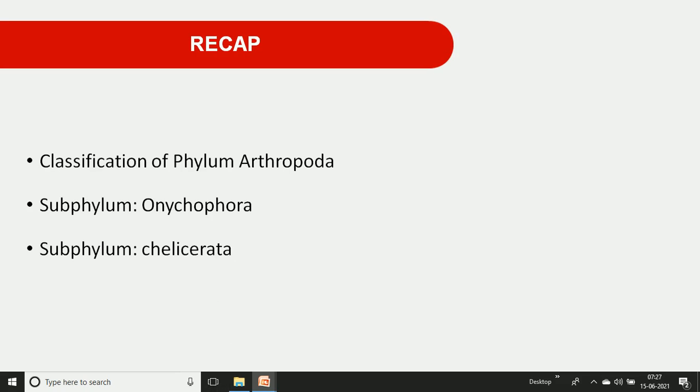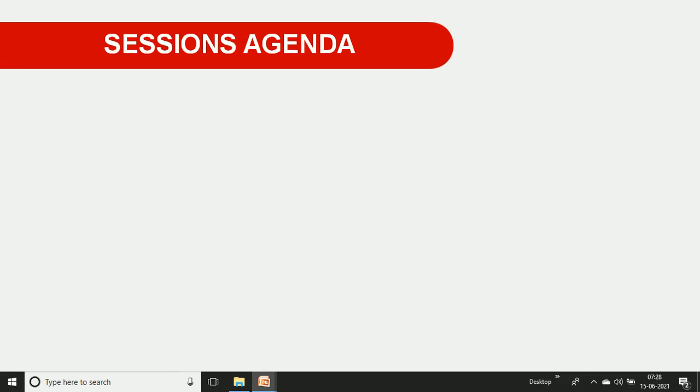Then another subphylum we also discussed in the previous lecture is the Cheliceratta, and we discussed the detailed characters of Cheliceratta animals in the previous class. We also went through the examples of Cheliceratta. Then in today's session we discuss the classification of Phylum Arthropoda part 2, with suitable examples of each class.